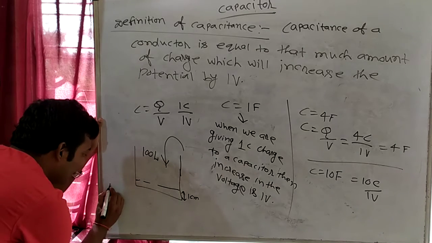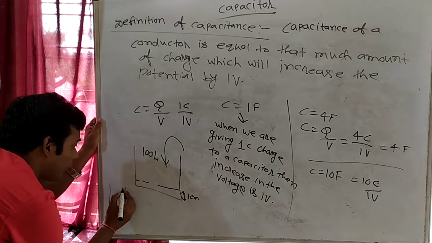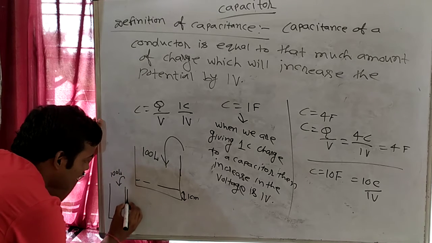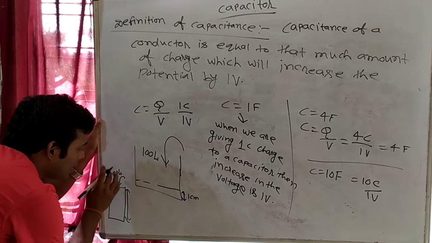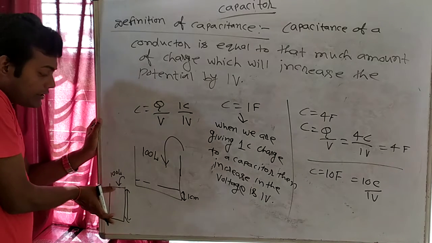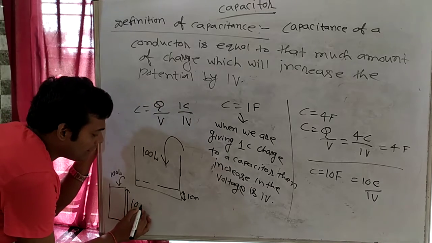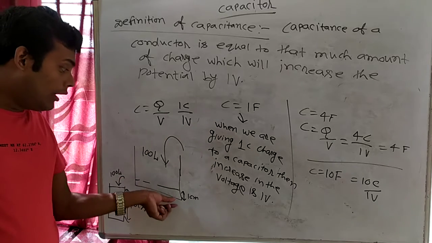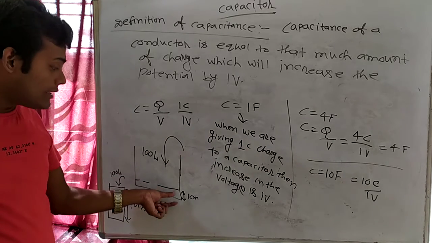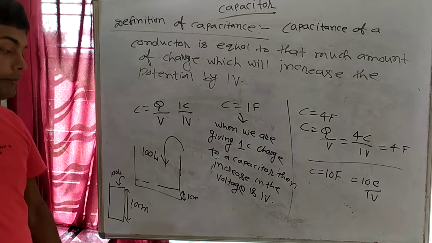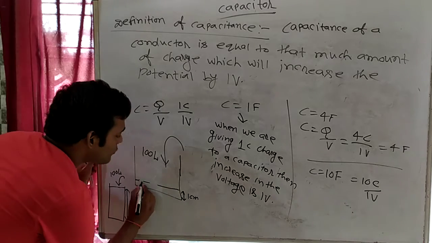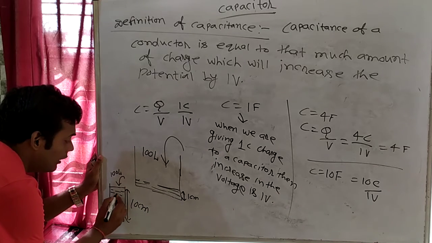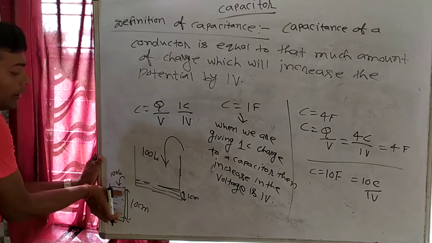Suppose there is another tank in which we are also giving 100 liter water, and the increment in height is, let's say, 10 centimeter. So in this first tank I gave 100 liter water and from the base it has only lifted 1 centimeter, and in the other tank, when I am giving 100 liter water, the increment in the level of the water is 10 centimeter.